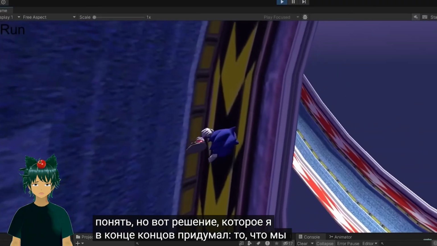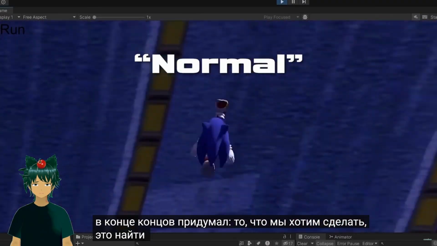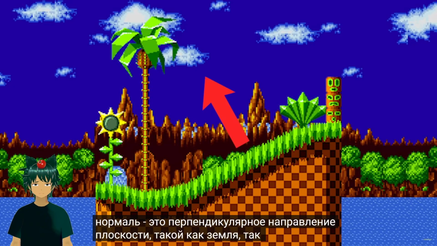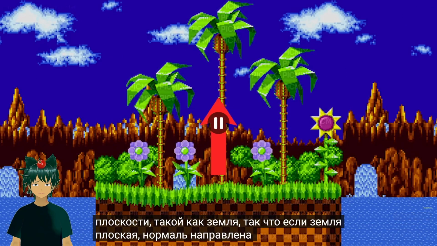What we want to do is find the normal of the ground. A normal is the perpendicular direction of a plane, like the ground. So if the ground is flat, the normal is